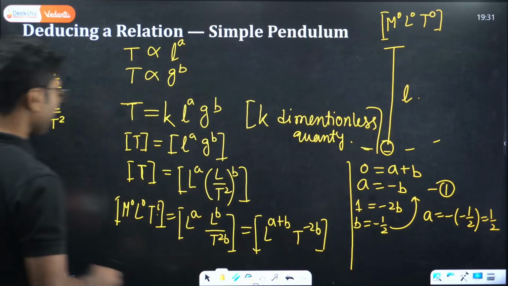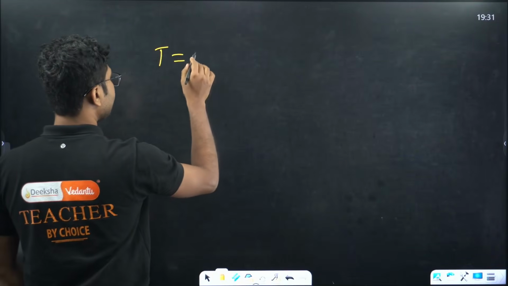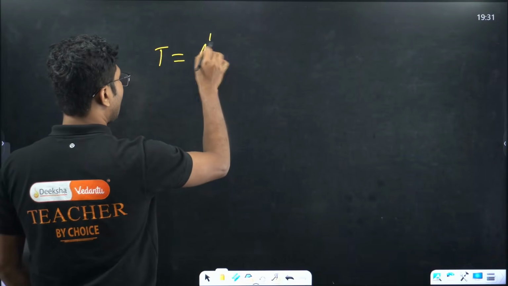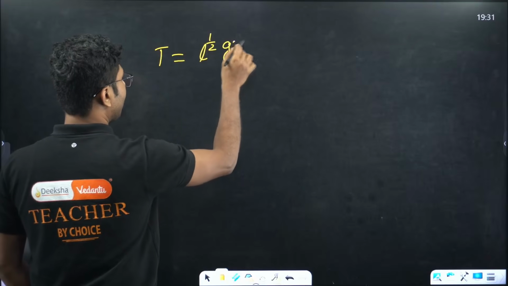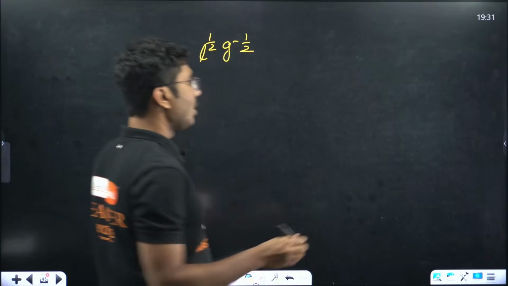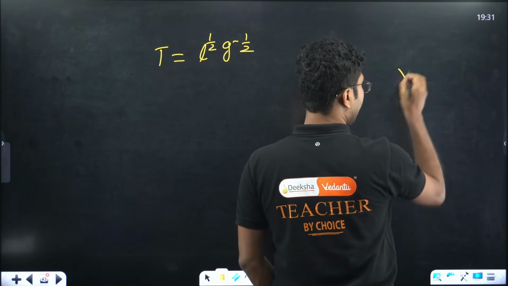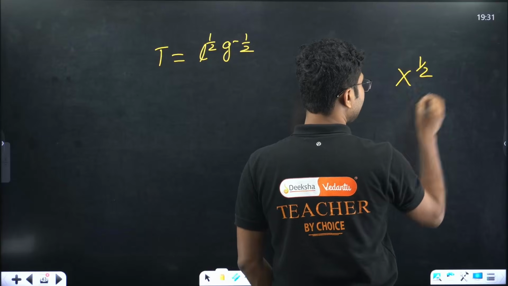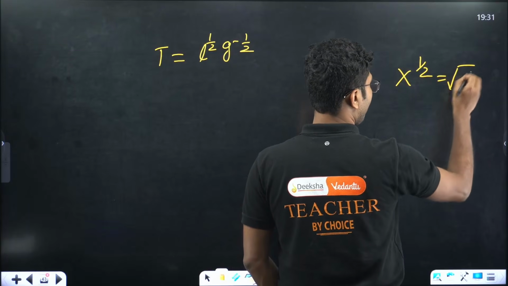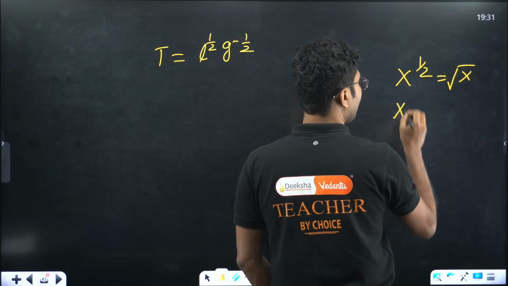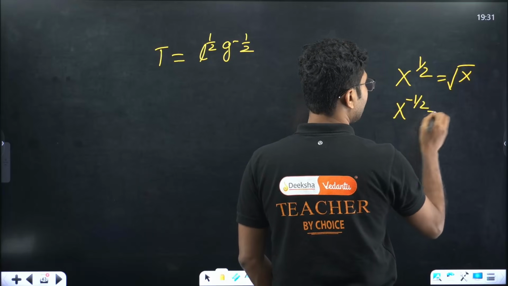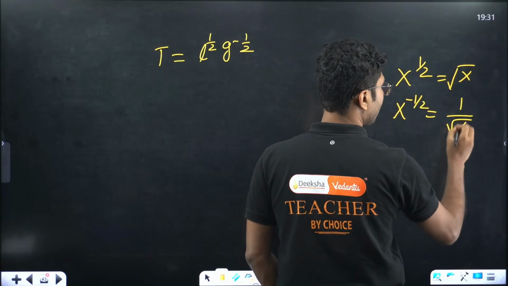So what is the relation that we obtain from this? Time period is L to the power half, G to the power minus half. Any quantity to the power half is a square root, and if it is minus half, it is 1 by square root.